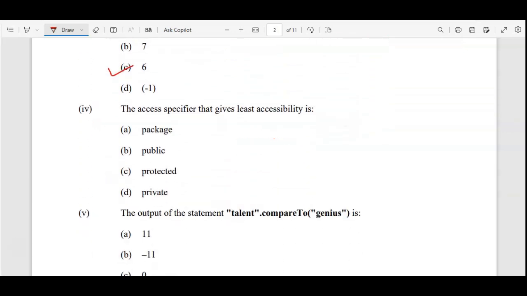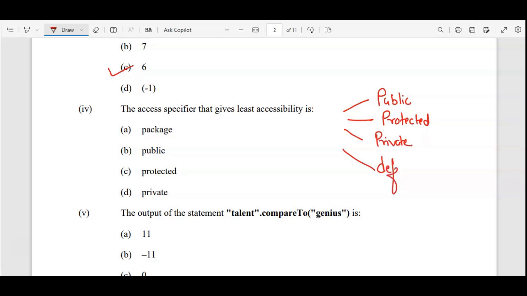Next, the access specifier that gives the least accessibility. If you remember, four types of access specifiers are given. We have public, we have protected, we have private, and we have default. If you go for the least accessibility, that means private only, which will allow you to use that content within the class only, where you have declared it. So the least accessibility is for private, option D.